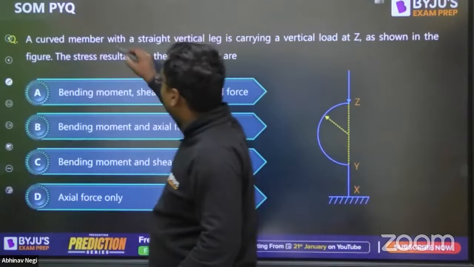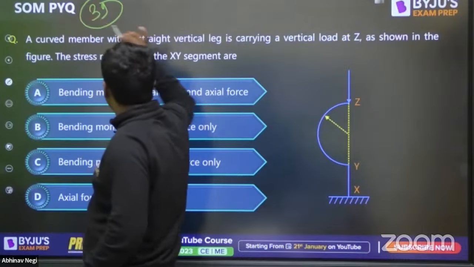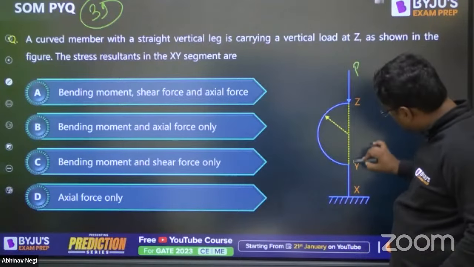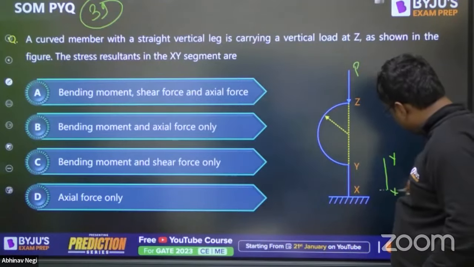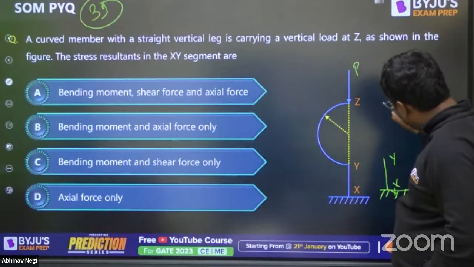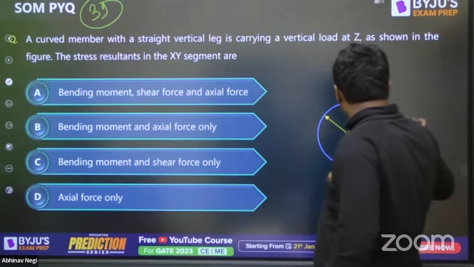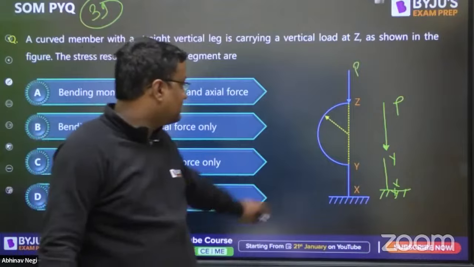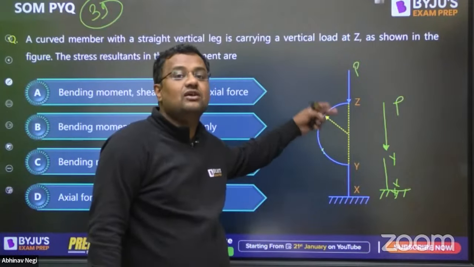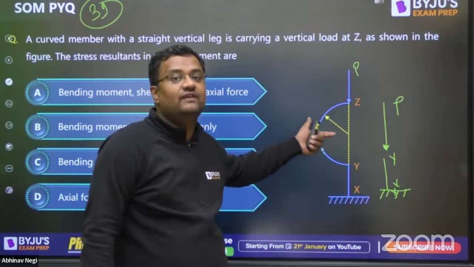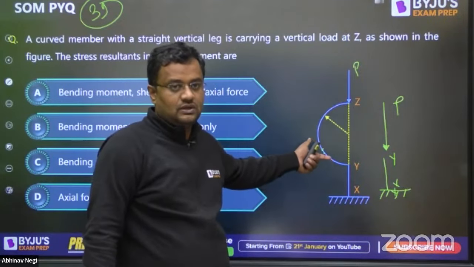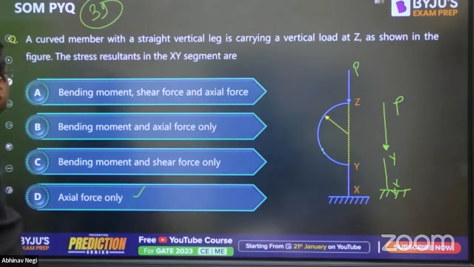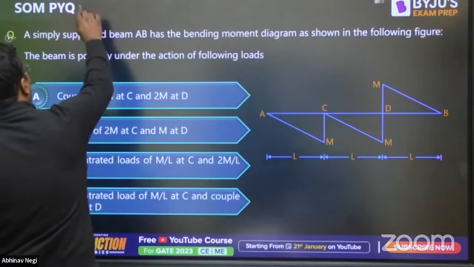Let's move to question number 39. In question number 39, the stress resultant in the XY segment is asked. This is a previous year question. On this XY segment, the P is directly over it, so it will be only axial. For other parts, yes, the moment will also come, bending or torque, but that depends on the 3D figure showing at which point they are asking. But on the XY segment, it is directly over it. There is no eccentricity, so it will be only axial loading. This was 39.